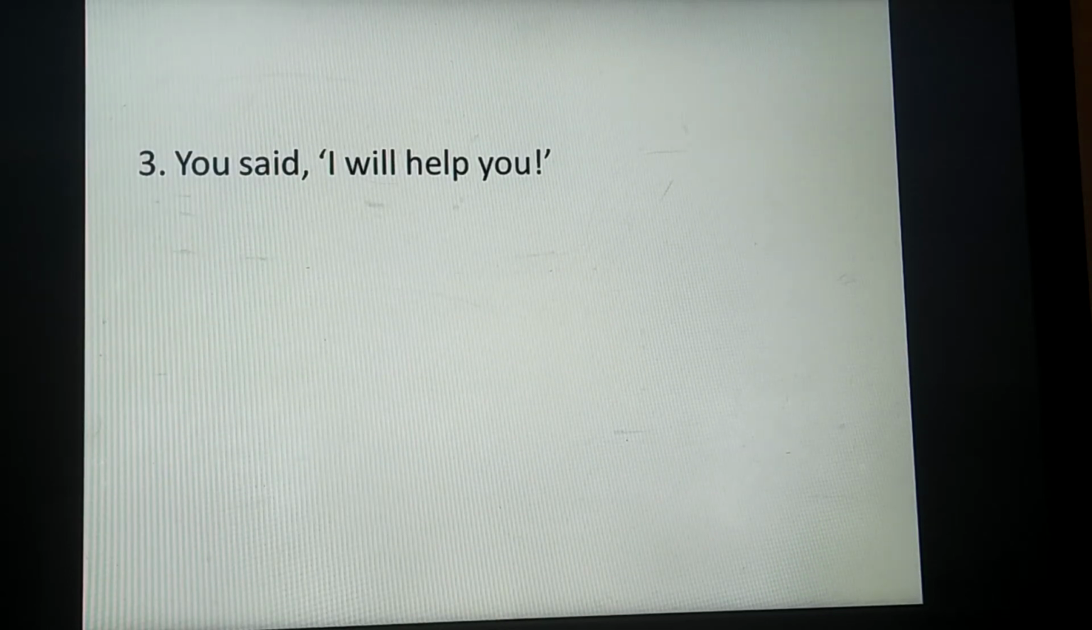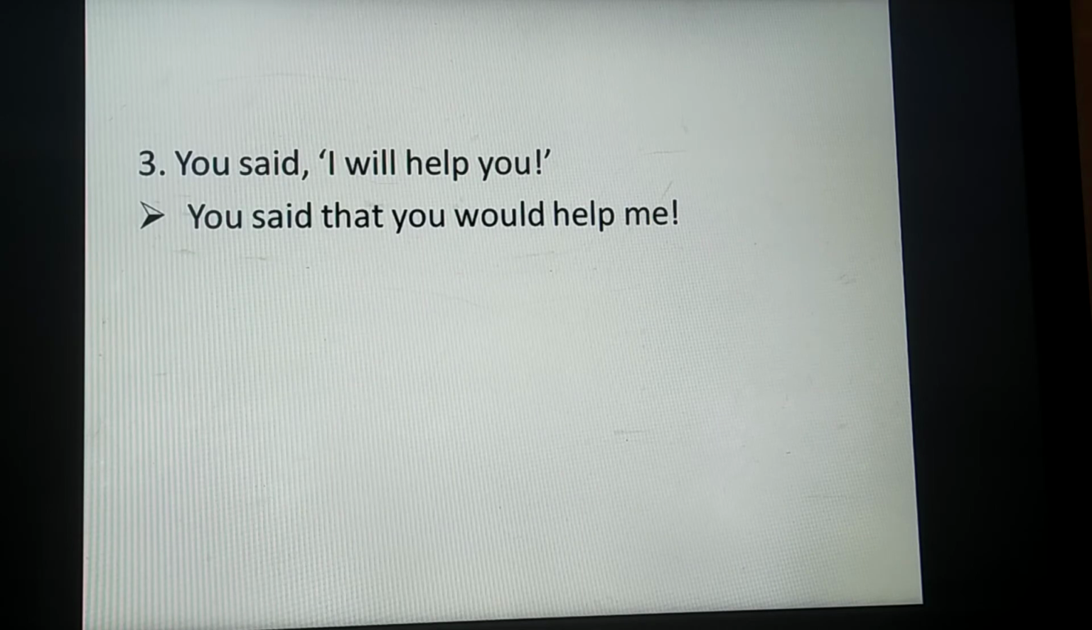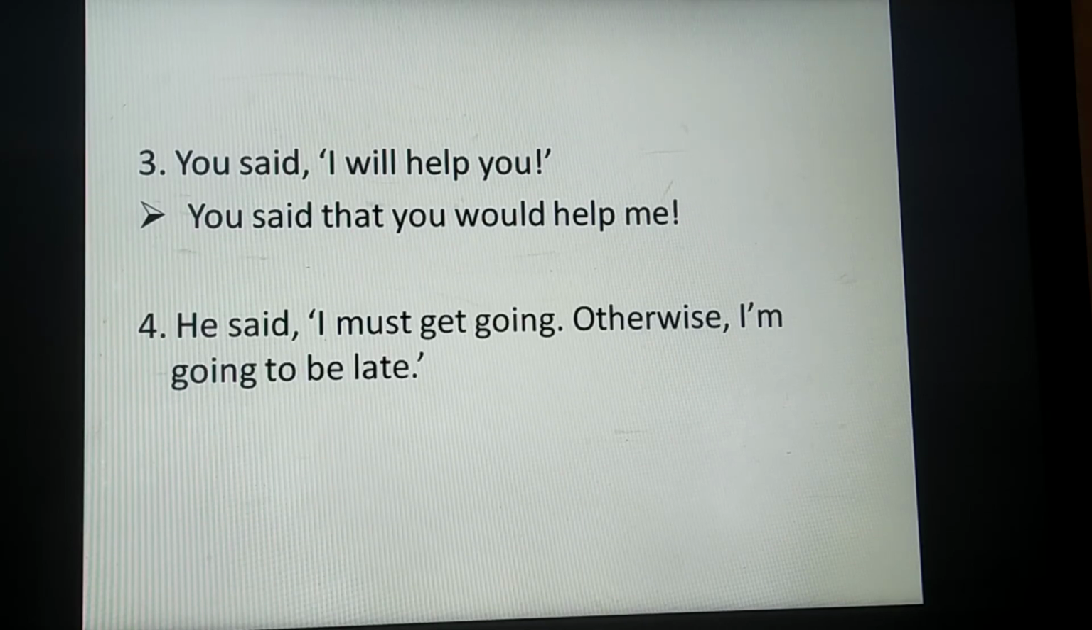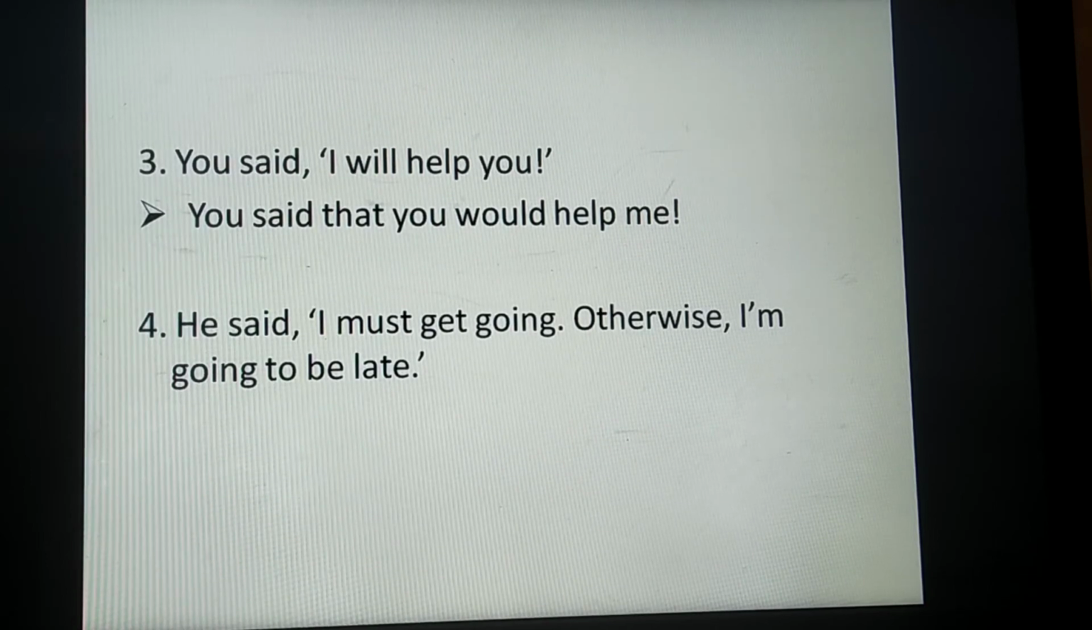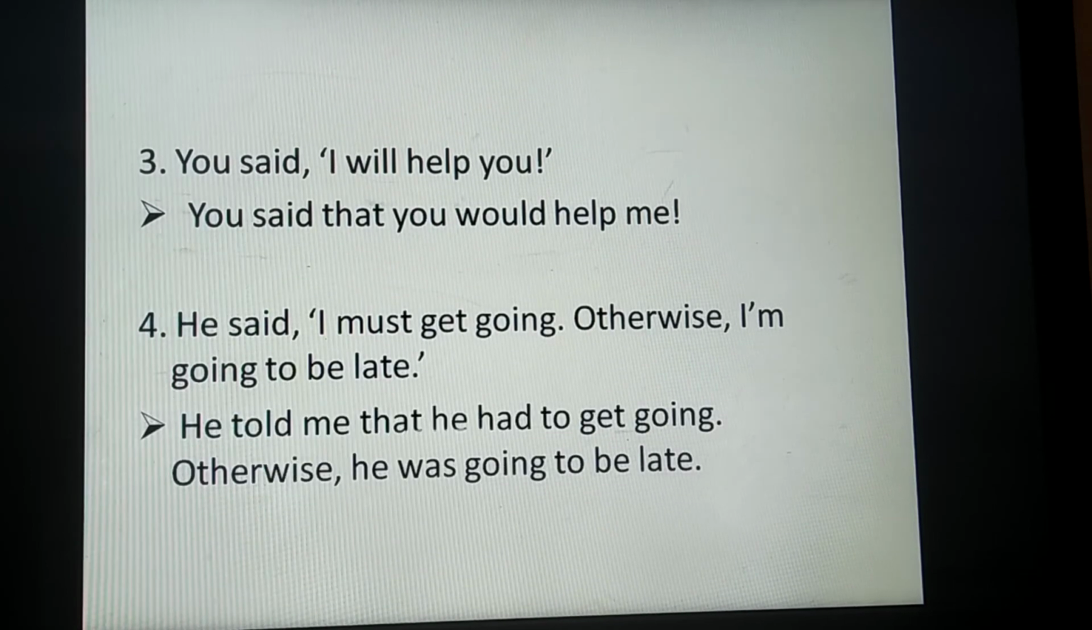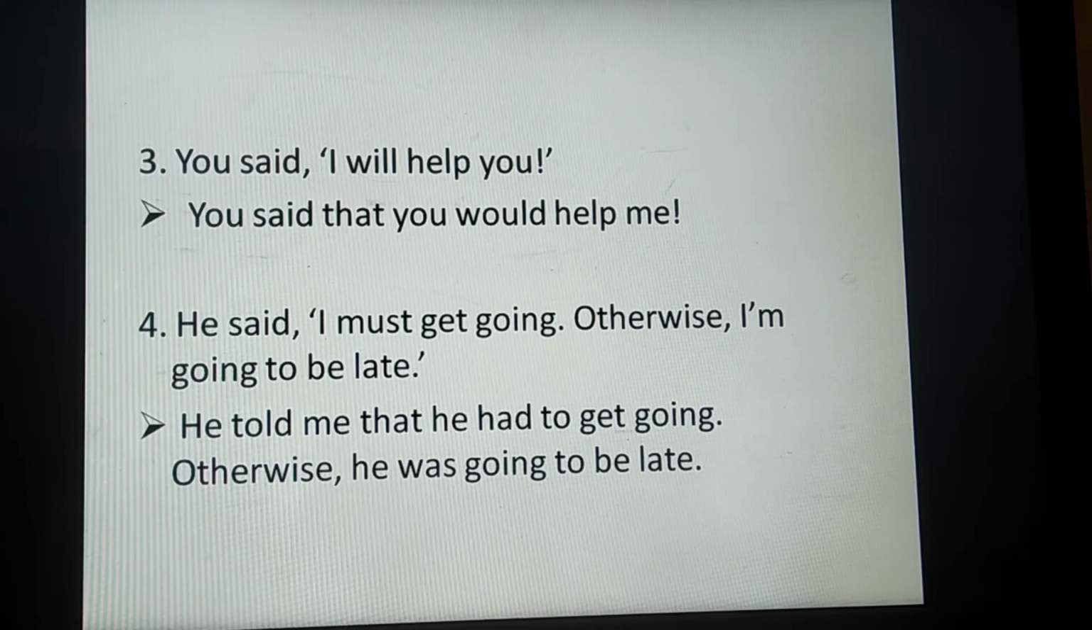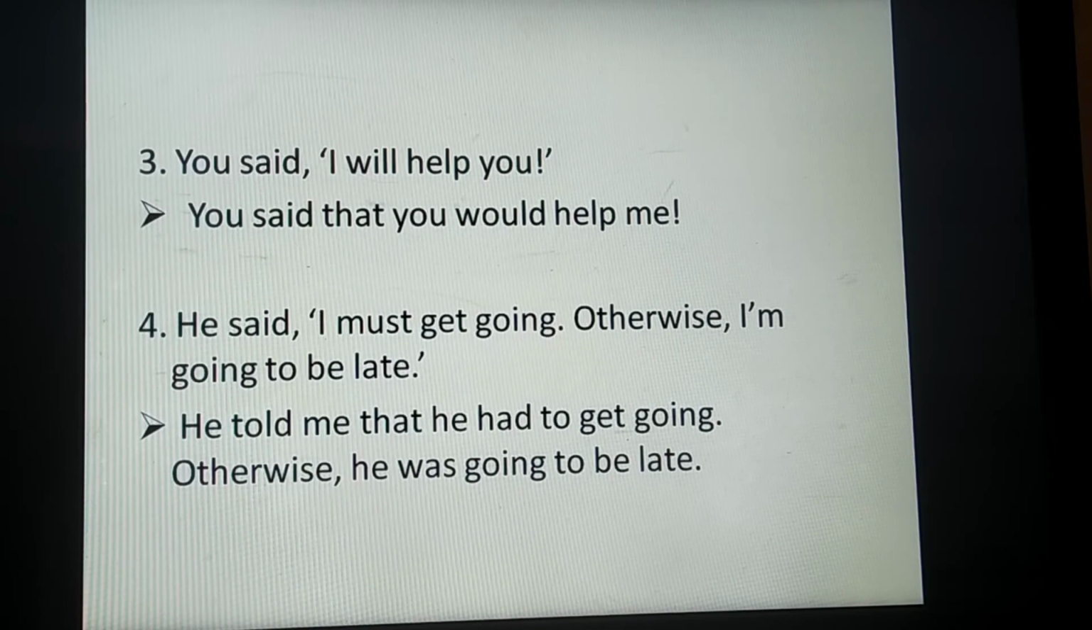You said, I'll help you. In reported form, it would be, you said that you would help me. The fourth one, he said, I must get going, otherwise I'm going to be late. In reported form, it will be, he told me that he had to get going, otherwise he was going to be late.